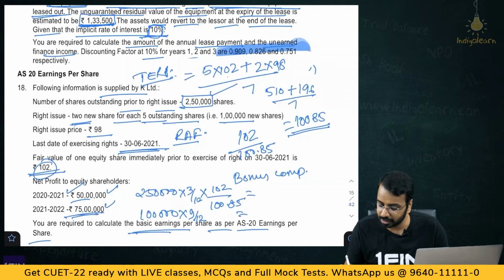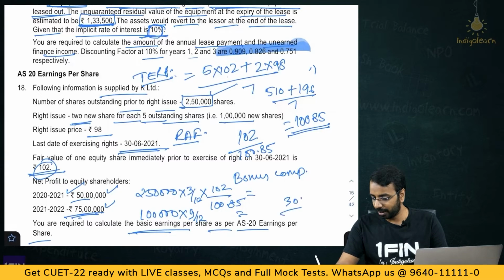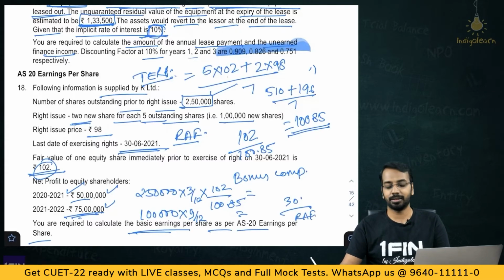Previous period 75 lakhs divided by 2,50,000. So, the EPS is 30. That 30 you have to restate. Basically, what you have to do is 30 divided by the rights adjustment factor will give you the restated EPS.